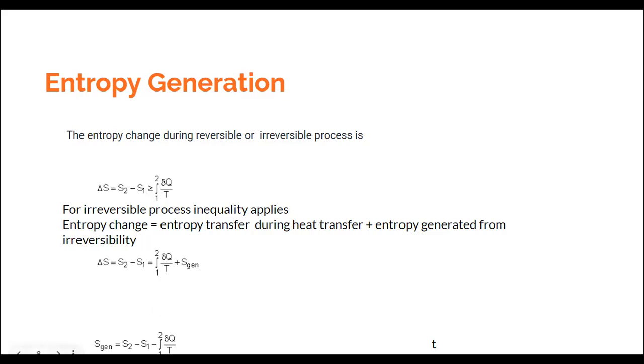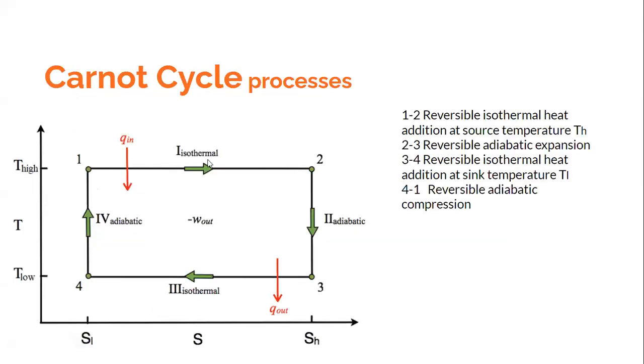Now let us apply this to the process 1 to 2. 1 to 2 is a reversible isothermal heat addition. We said that this process 1 to 2 is reversible, which means that the entropy generation is zero. What would happen to the entropy of the working fluid? You see from the diagram that the entropy increases from S1 to S2.